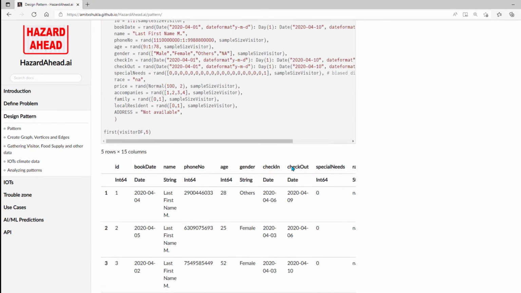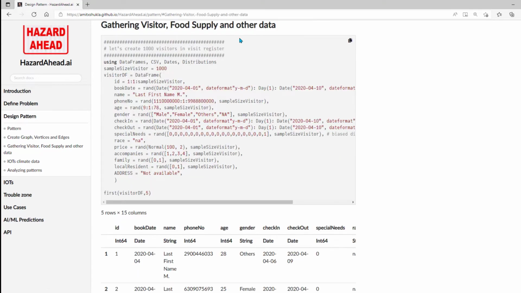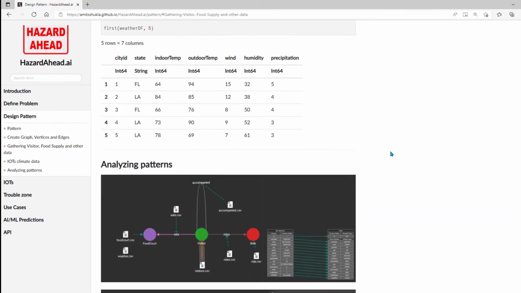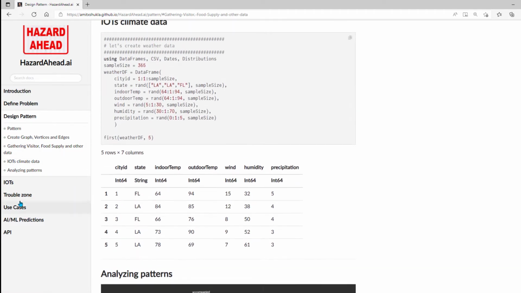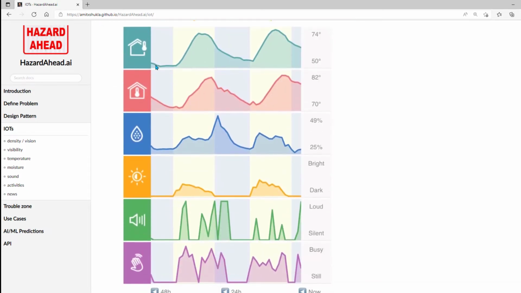In this project, I have used the Julia language as well as Python to create and mimic real life data. You will find a variety of data sources, for example food and supply chain data, visitor data, and ride data, all of which closely resemble real life data, and I've included all of this sample data in the GitHub repository.